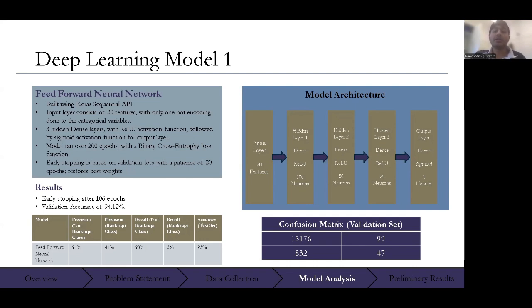The model had a binary cross entropy loss function, and it ran for 106 epochs before early stopping kicked in. It had a validation accuracy of 94.12% and more true positives but fewer true negatives, as shown here in the confusion matrix.